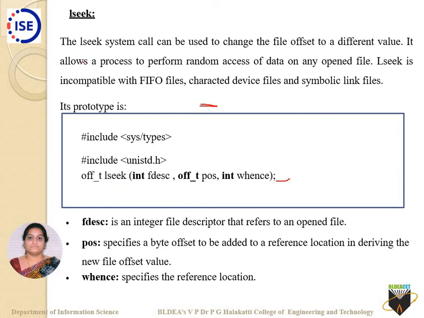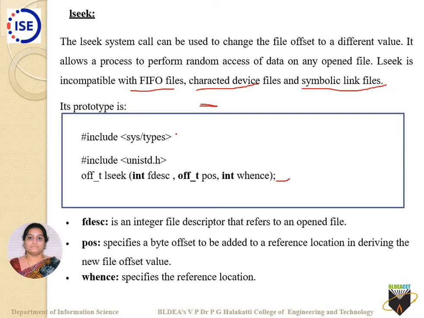This LSeek API allows a process to perform random access of data on any open file, and LSeek is incompatible with FIFO files. Keep that in mind: it's incompatible with FIFO files, character device files, and symbolic link files. So ultimately, keep in mind that LSeek works with regular files.